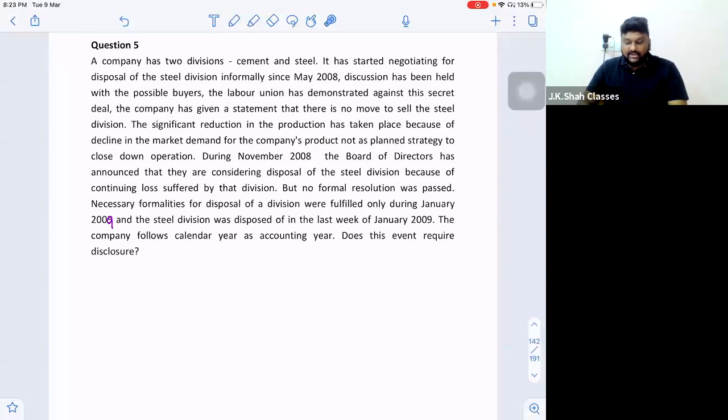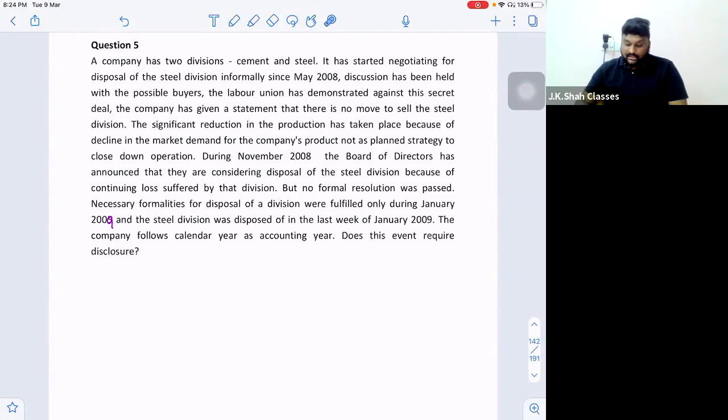So finally, during November 2008, the board of directors has announced that they are considering disposal of the steel division because of continuing losses suffered by that division. Okay, but no formal resolution is passed. They have announced that we are going to close down, but sir, formal resolution is not passed. Board resolution is not passed.